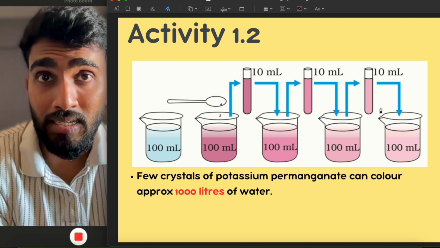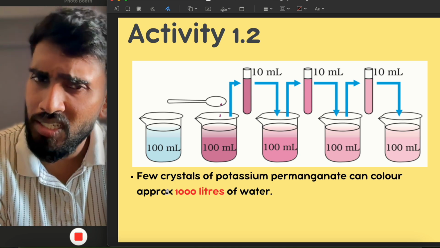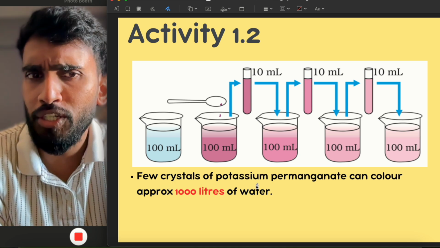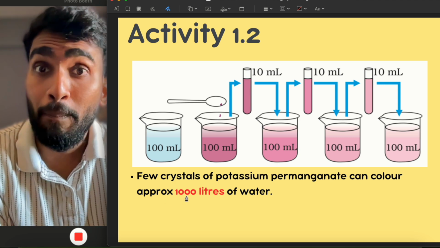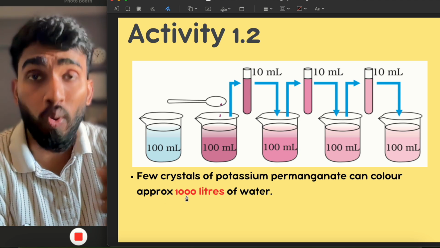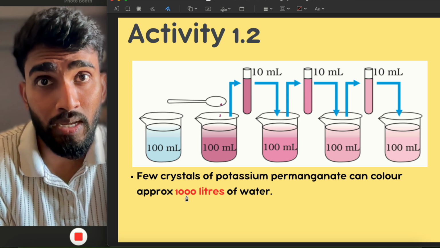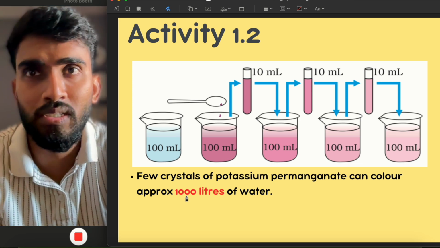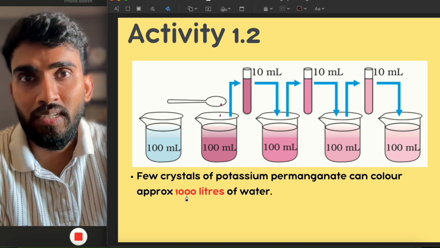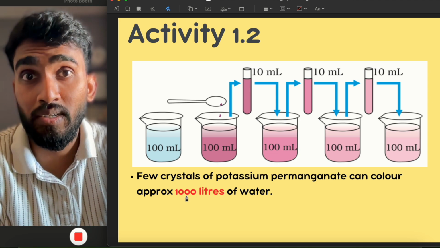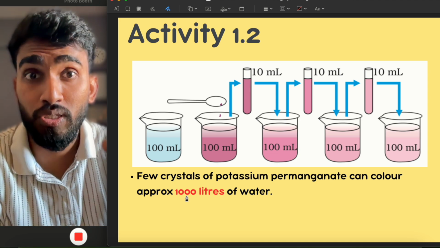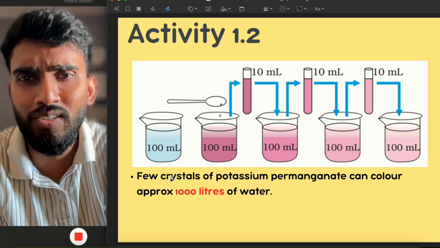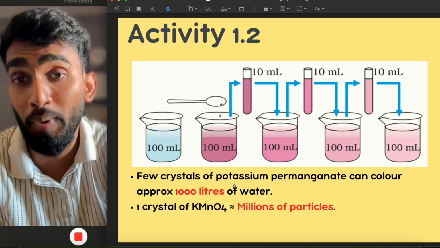This explains that just a few crystals of potassium permanganate can color approximately, you know how much? 1000 liters of water. You must compare it with a tank which contains 1000 liters of water. That much water can be colored by just a few crystals of potassium permanganate.